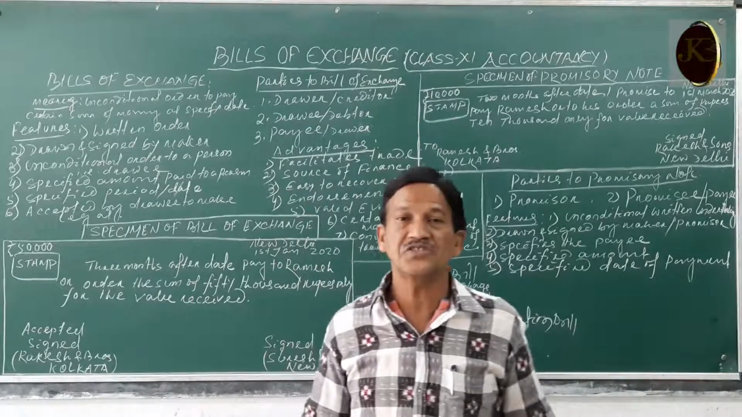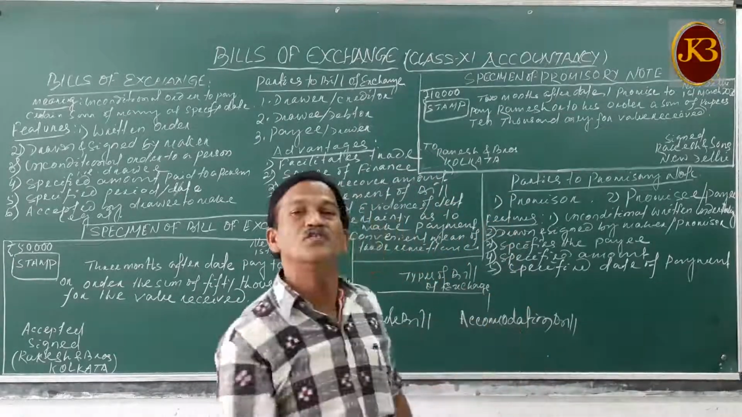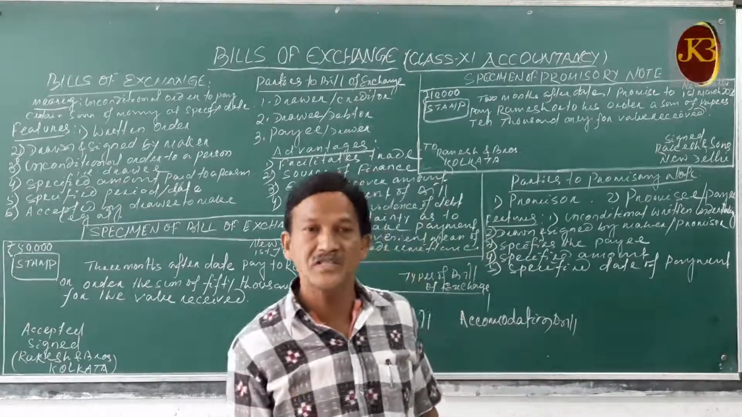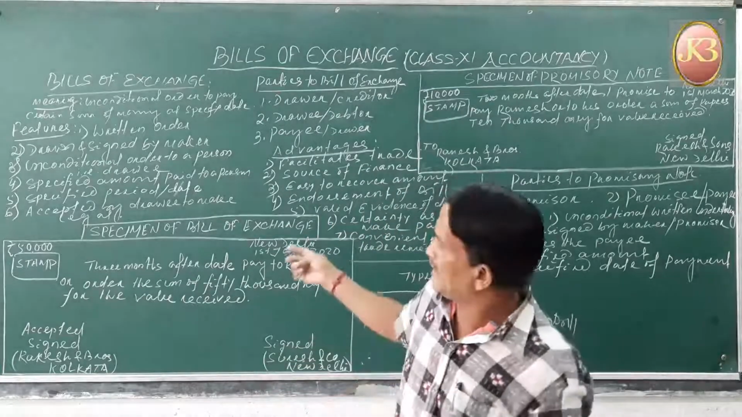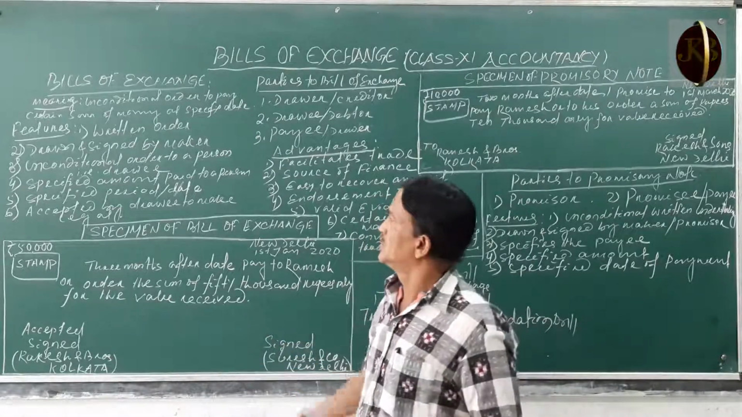What are those features? How is it prepared? And the second one is the promissory note. What is the promissory note? What parties are involved? How is it prepared? Who prepares it? Let's discuss clearly. Let's begin with the meaning of those two documents.